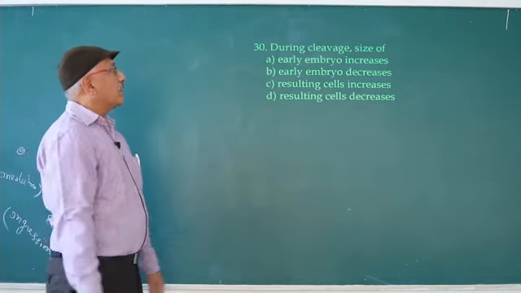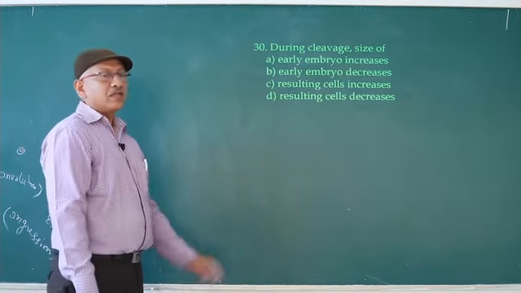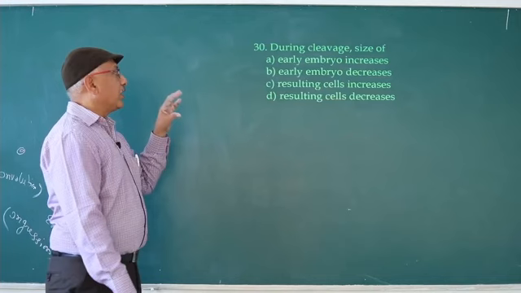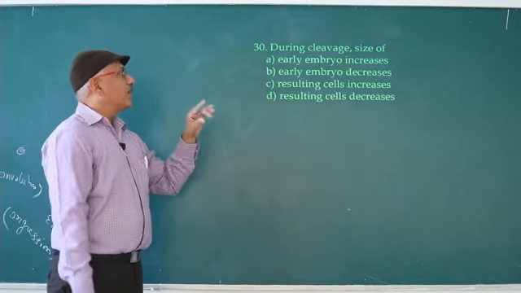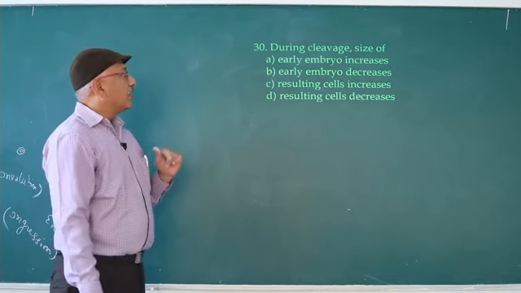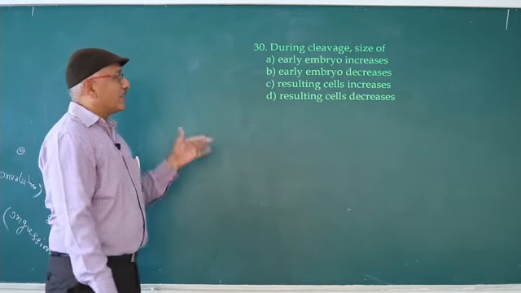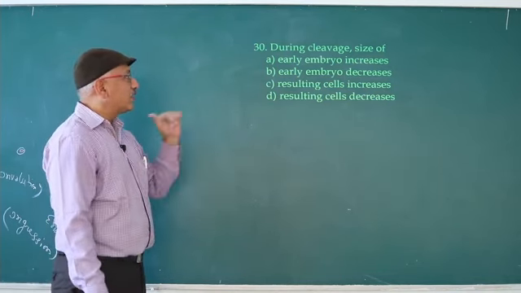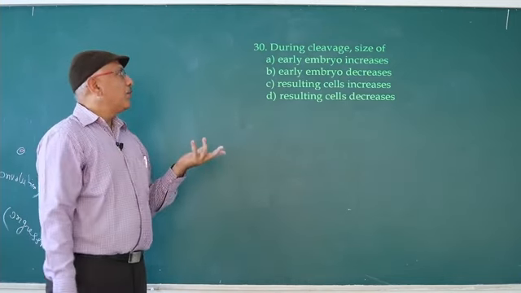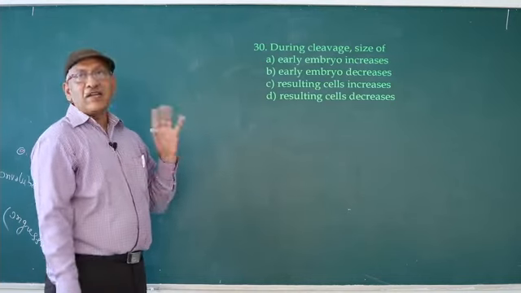During cleavage, size of early embryo increases, early embryo decreases, resulting cells increases, resulting cells decreases. How can the early embryo increase? The size never increases.